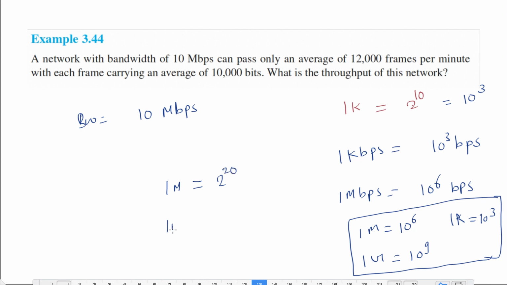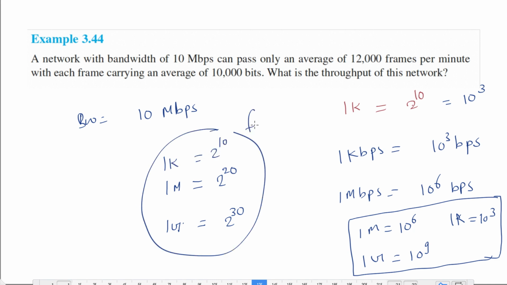And whenever I say your file size is 1 GB, then it will be 2 power 30. And 1 KB will be 2 power 10. So this is for file size. But if I talk about speed or anything similar, then I will go with the powers of 10. If I talk about the file size, then I will go with the powers of 2.